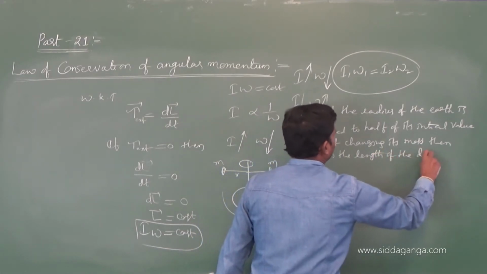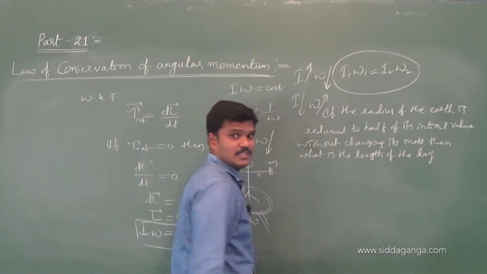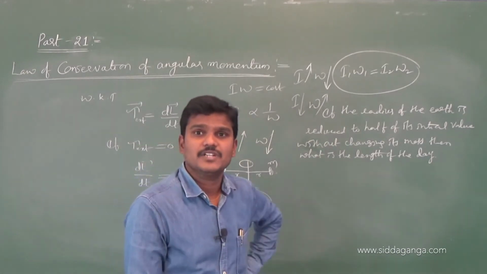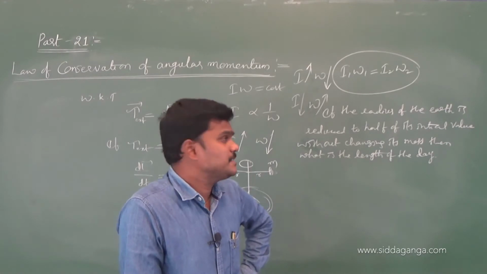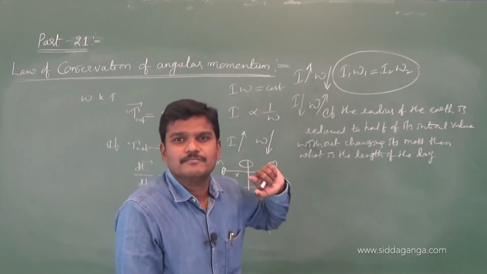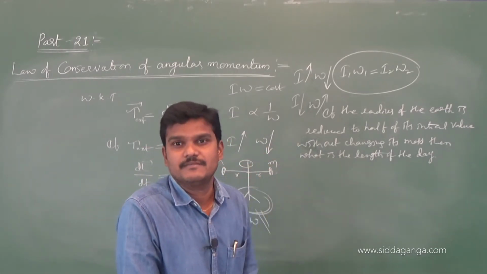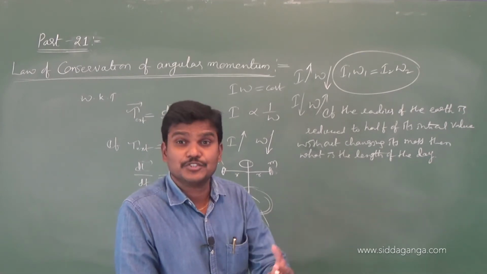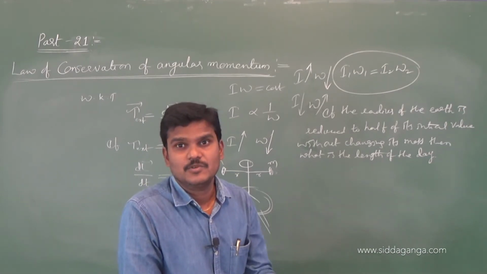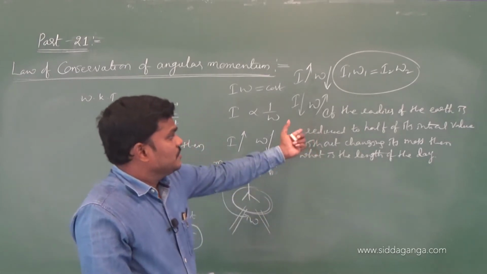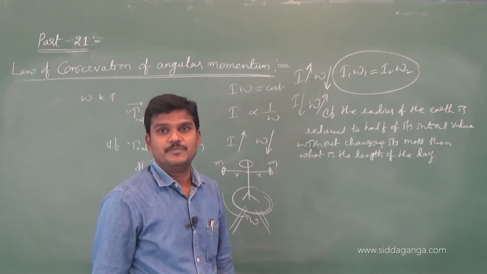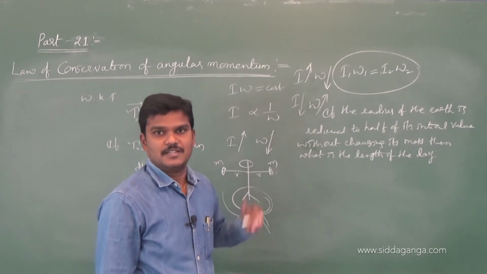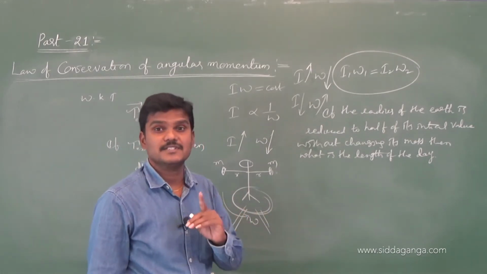Generally, the length of the day is 24 hours. Length is nothing but the time period. Here, the radius of the earth is reduced to half. Then what happens to the length of the day? Say the radius shrinks to r by n; right now it is r by 2. So to find what happens to the length of the day, we have to find the new time period of the earth, but the mass remains the same.